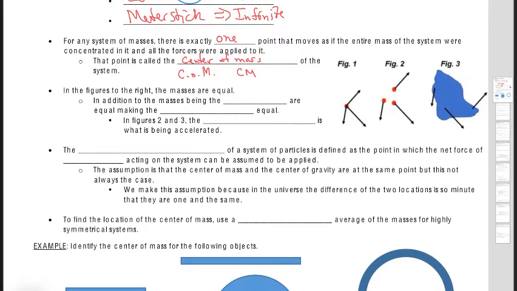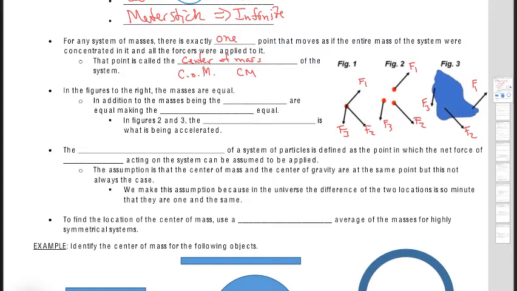Now if we look at these figures on the right, figure 1 is a one-particle system. The arrows represent forces: F1, F2, F3, and we're applying the same forces on these different objects. But you can see how it's different.